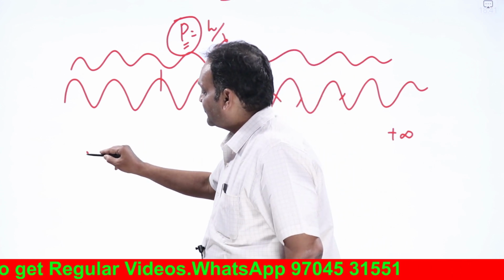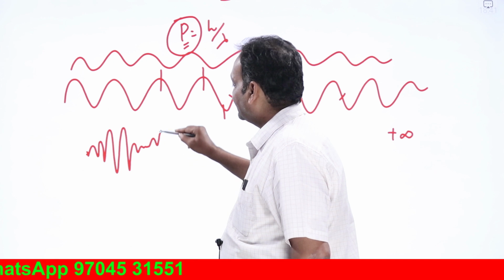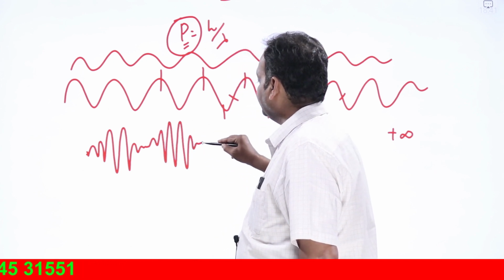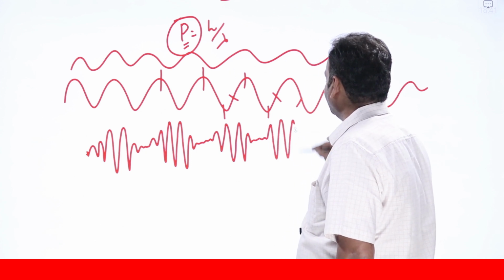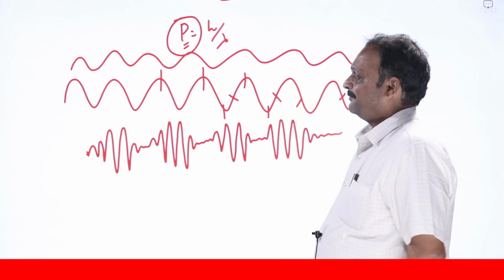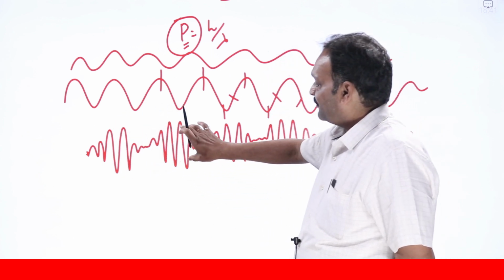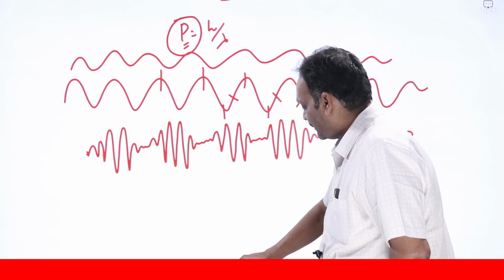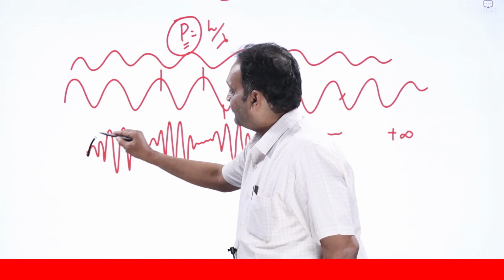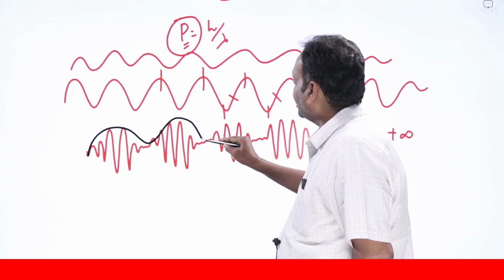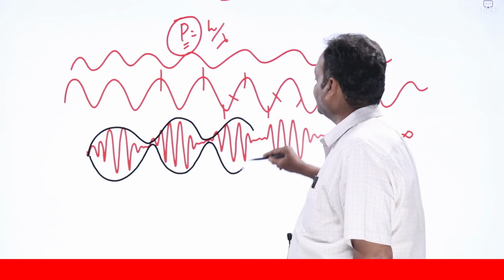So the situation will be like this. When two waves of slightly different frequencies superimpose each other, the amplitude of the resultant wave becomes maximum and minimum like this. At some points it becomes maximum, at some points minimum. If I consider only the amplitudes, the amplitude is becoming maximum and minimum like this.